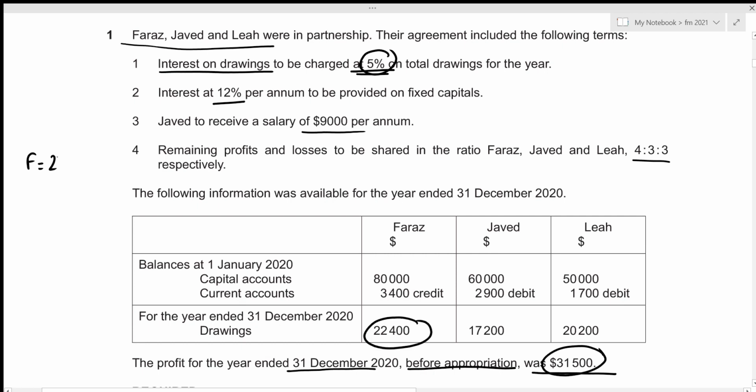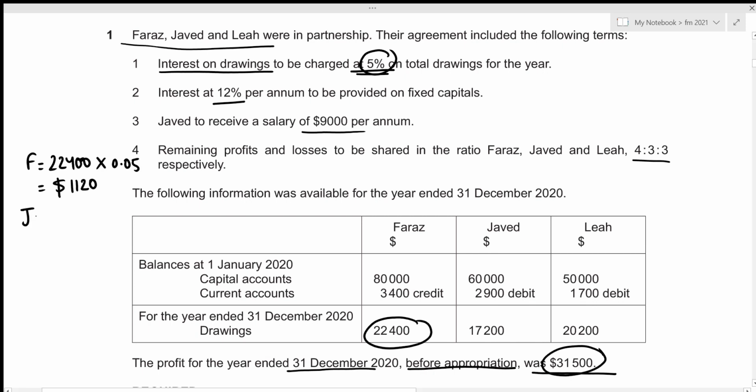So that's 22,400, and we require 5% of it to be charged as the interest. So that's times 5%, which we can write down as 0.05. And this gives the interest on drawings for Faraz for the year ended 31st December 2020 to have the amount of 1,120.